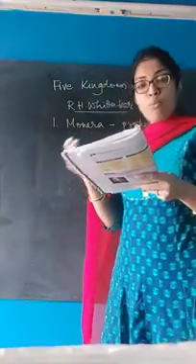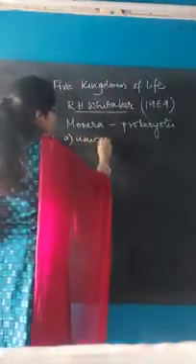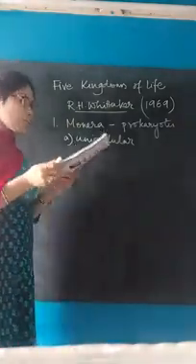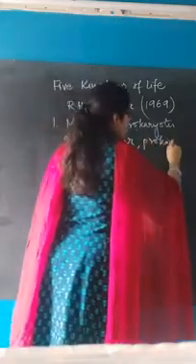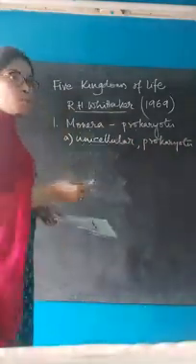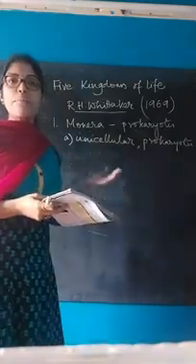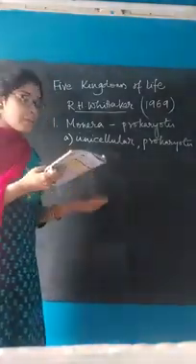Now we will talk about the identifying characters of Monera. The first one is they are unicellular. Obviously they are unicellular since they are prokaryotes. They are simple organisms, so that is why they are unicellular. They are prokaryotes and primitive forms of life. Just because they are prokaryotes, obviously they will be the primitive forms of life.